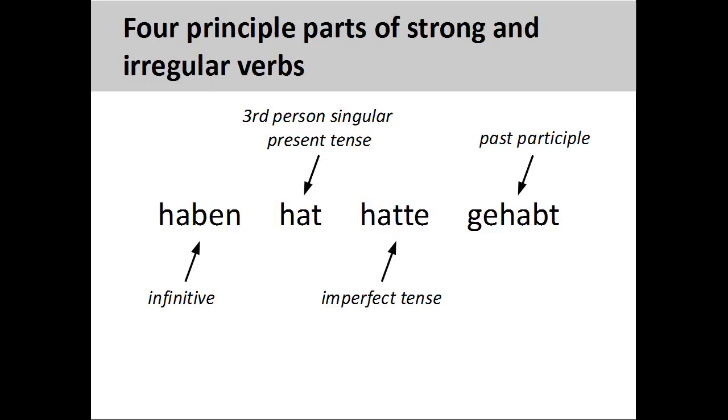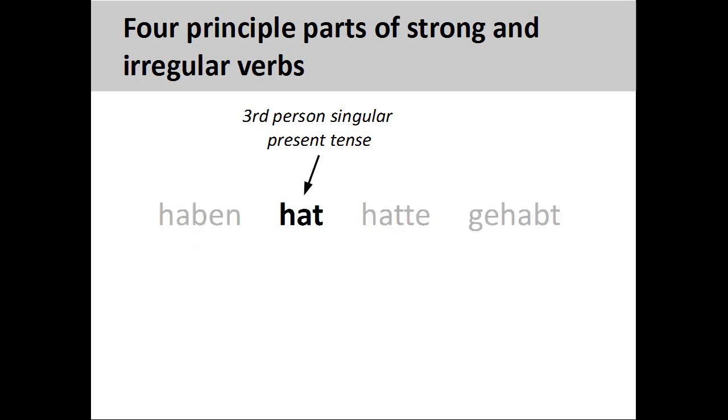Whatever they are called, you can find lists of these verbs and their four principal parts in your book or on the internet. It is very important to memorize these four principal parts, as they will help you in your future study of German. As this presentation focuses on the present tense conjugation of strong and irregular verbs, we will only be dealing with the second principal part, the third person singular present tense verb form. We will look at the other principal parts in future presentations.